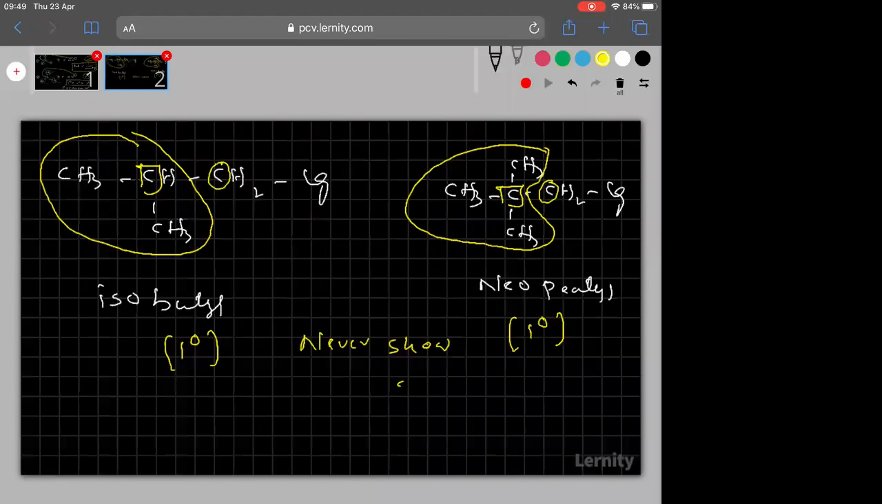This is one of the previous JEE Mains questions. They never show SN2, remember everyone. What is the reason? The reason is that they are heavily crowded. Though they are primary, nucleophile cannot attack from backside. Due to that heavily crowded part, nucleophile cannot approach the carbon very easily. Therefore, isobutyl and neopentyl, though they are primary, cannot show SN2. I hope it is clear to everyone.